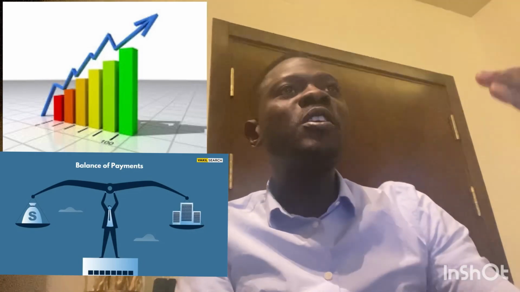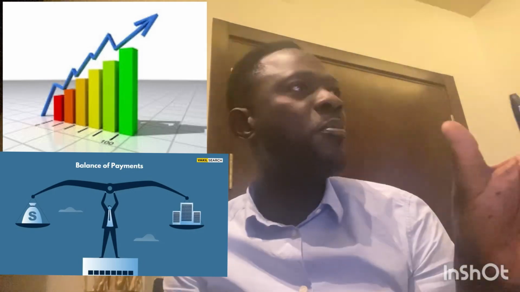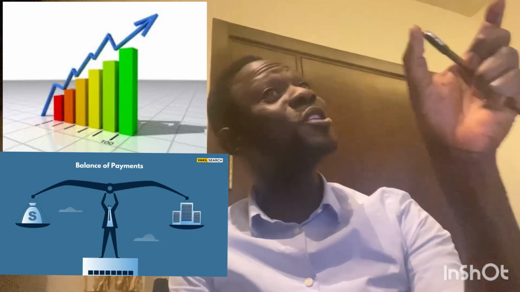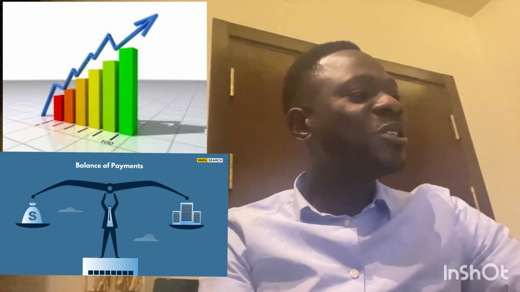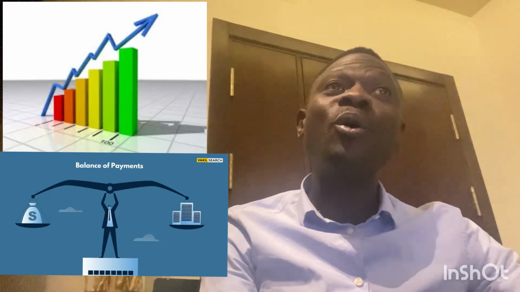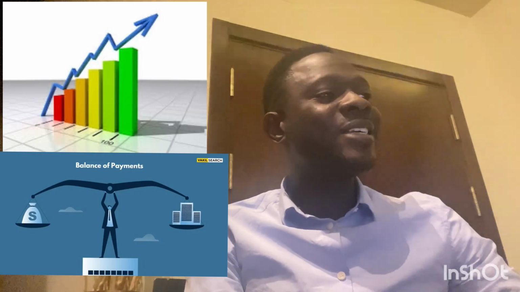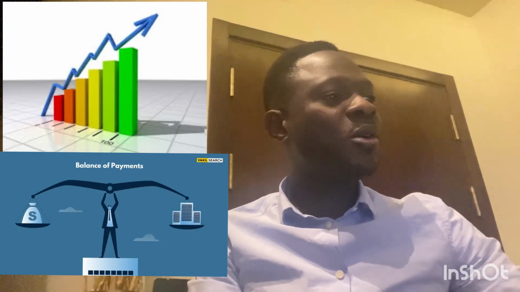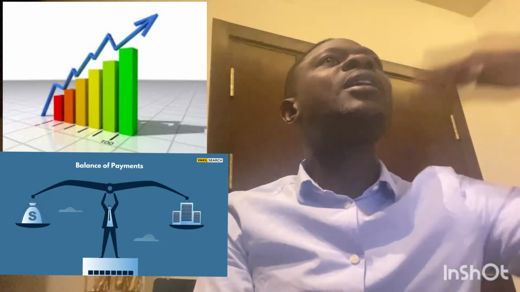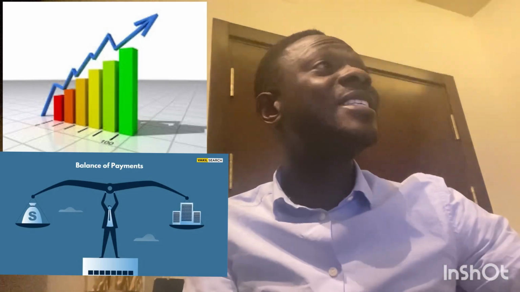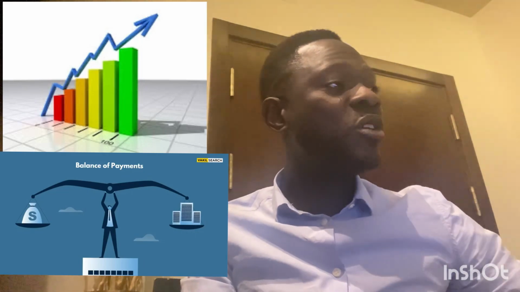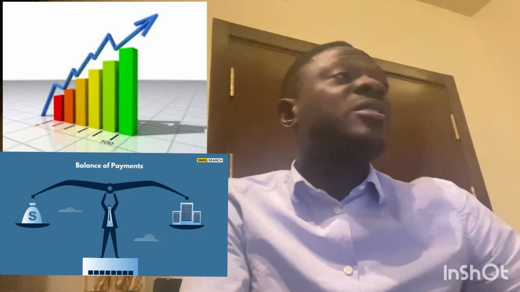So the government objective here is to achieve equilibrium. Achieving equilibrium means imports equal exports. But if the economic growth is too low, it means aggregate demand within the economy is less. So the government would want to increase aggregate demand, and they will have to increase spending. Increasing aggregate demand will mean that imports would rise. And if imports rise more, achieving equilibrium will be impossible.